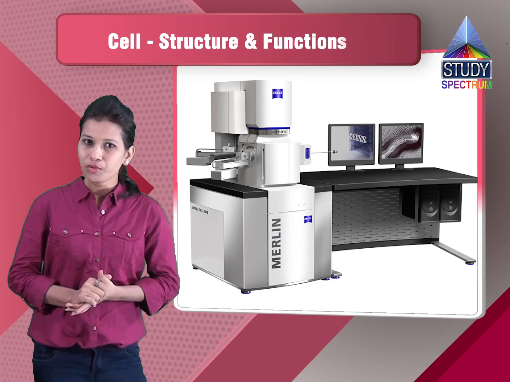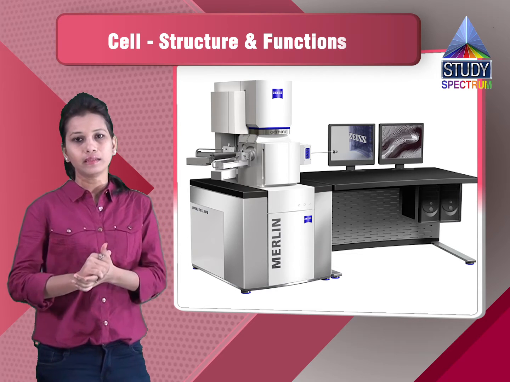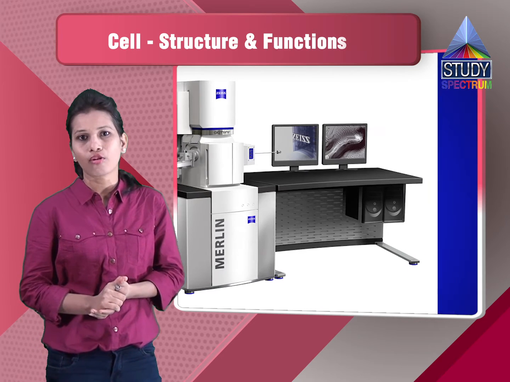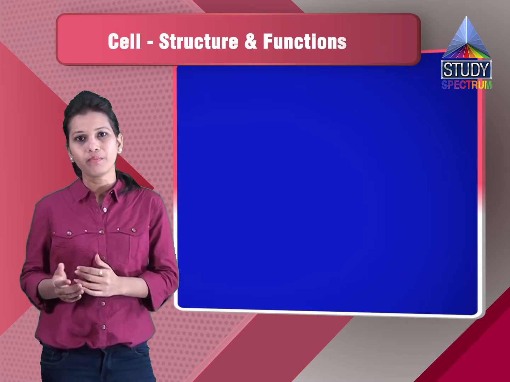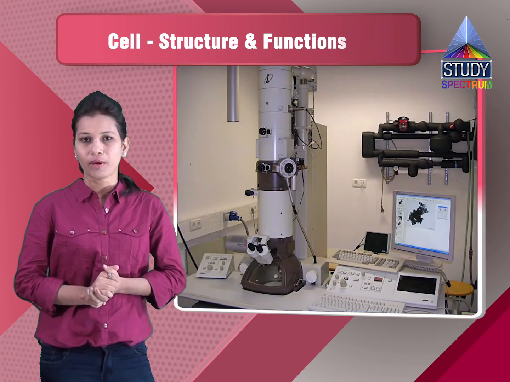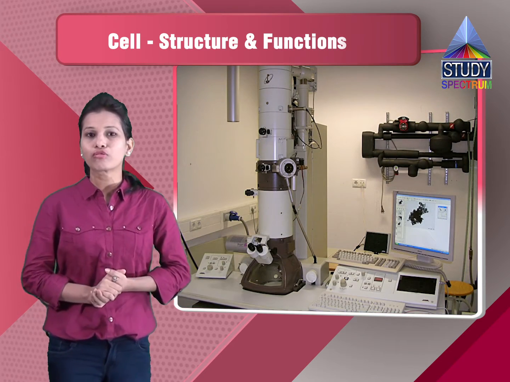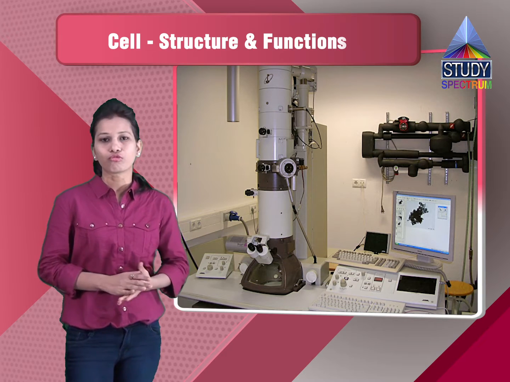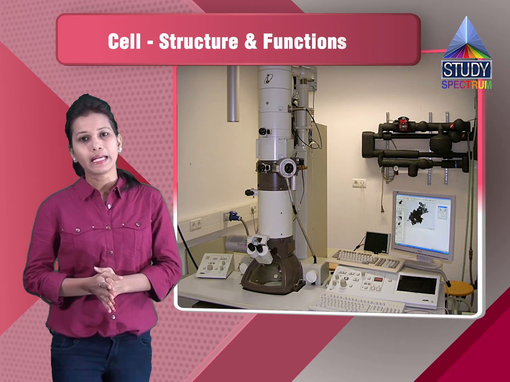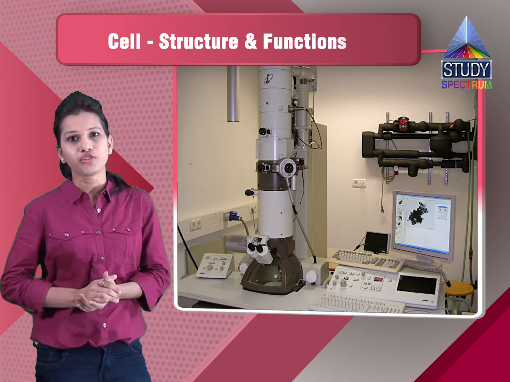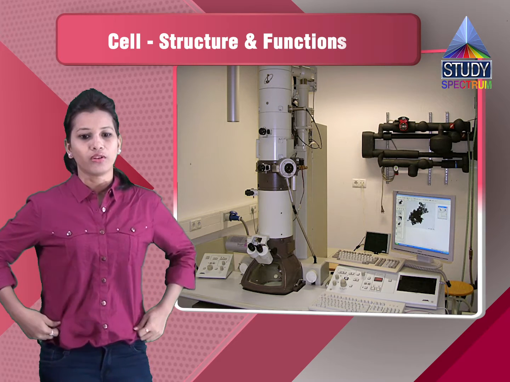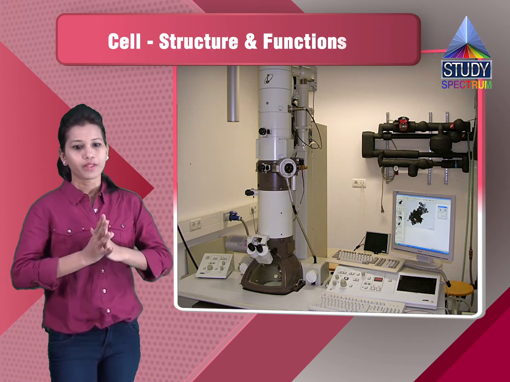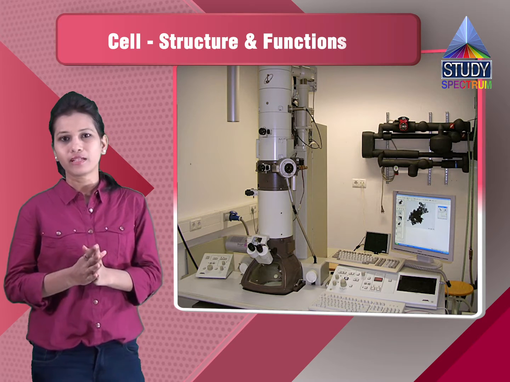Then we have the transmission electron microscope, which is the same as the scanning electron microscope, but much more developed. So different types of microscopes that we have are the compound microscope, the scanning electron microscope, the transmission electron microscope, and so on.